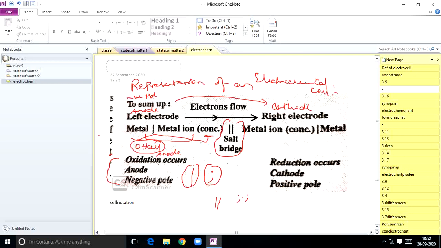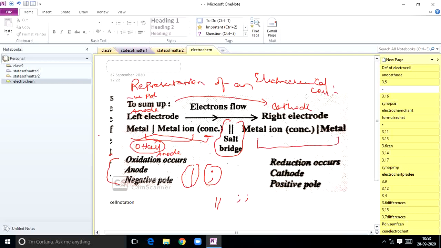Okay, that one, like that only I represented. The anode electrode is represented by writing the symbol of the metal first, followed by the symbol of the metal ion with its concentration in brackets. Next, the electrode on the RHS, right hand side, represents the reduction half cell. It is written by first writing the metal ion along with its concentration. So the right electrode, that is the reduction half cell, is represented in this manner.